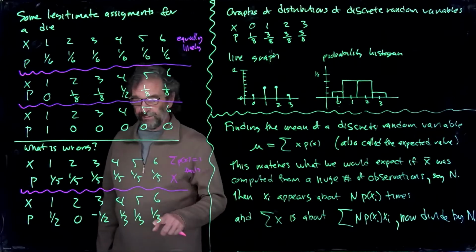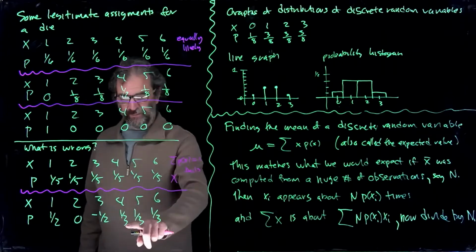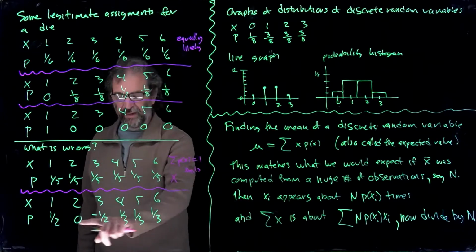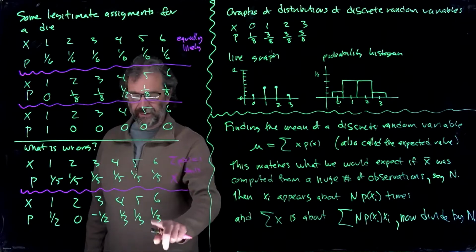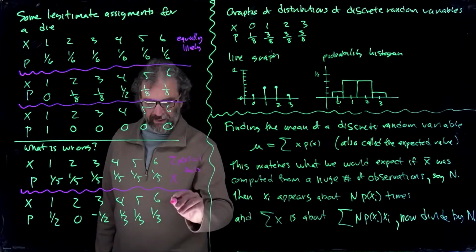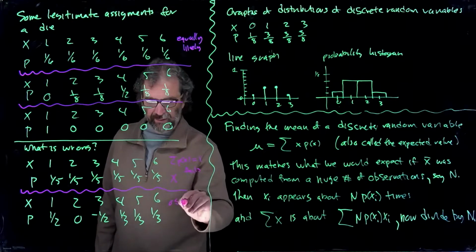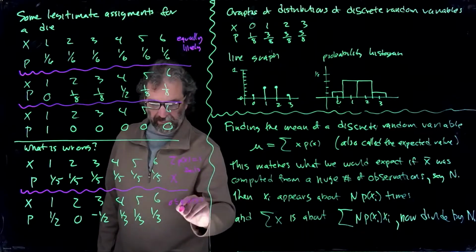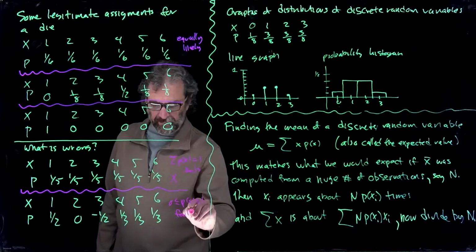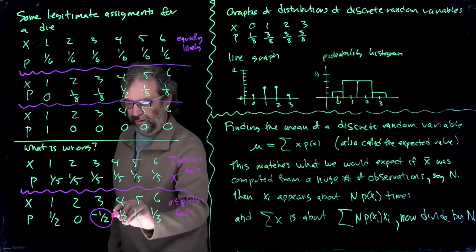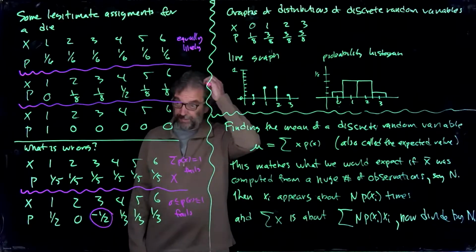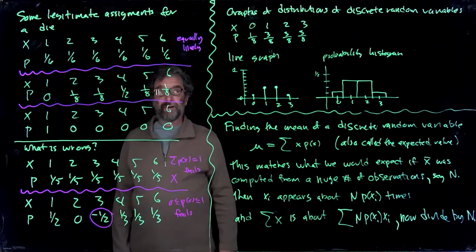Downstairs here's another one. Now these numbers sum to be 1, fine, because 1, 0, minus 1/2, 1/2, 0, minus 1/2, a third, a third, a third. The sum is 1. But the probabilities aren't really probabilities. So this one here, being negative, isn't a probability, so that's not a legitimate probability distribution.